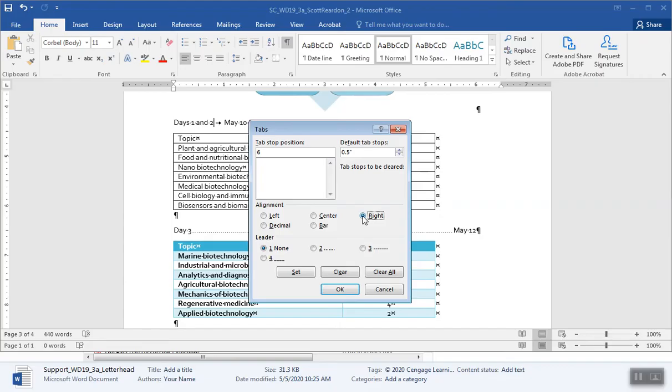All right. And it says to put in a dot leader. And that means that between the two different pieces of text, it's going to fill in. The dot leader means it's going to fill in with that particular character, which in this case is a dot. So 6 inches. Don't worry about defaults over here. A right aligned and a dot leader of 2. And we're going to hit set. You can see it sets up here, 6 inches, and OK.